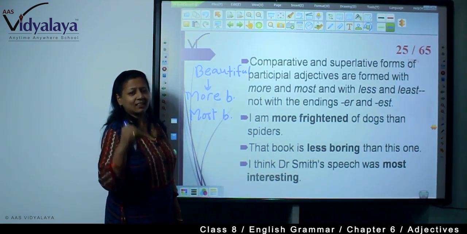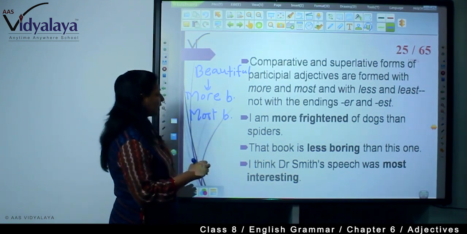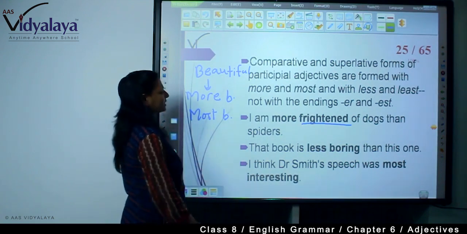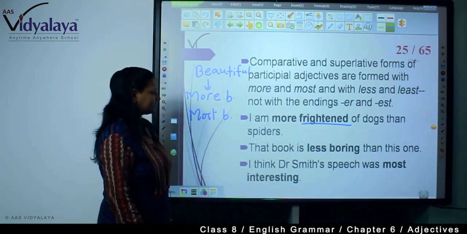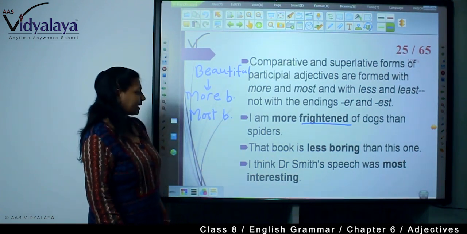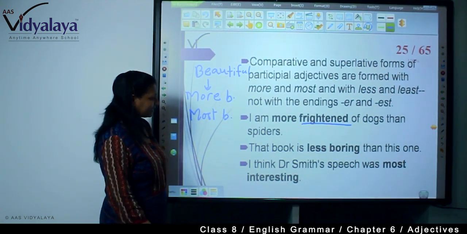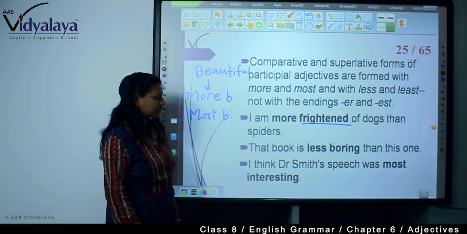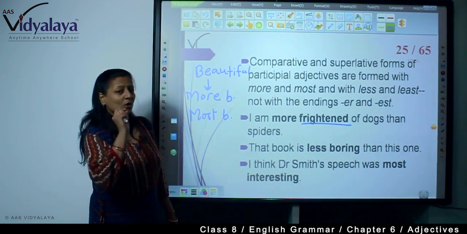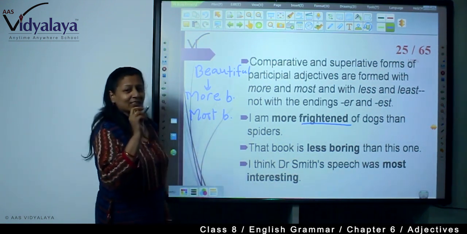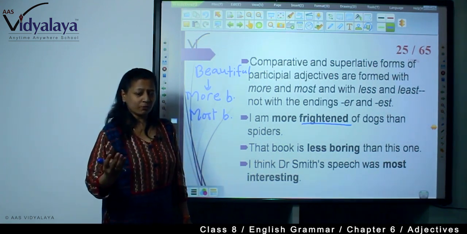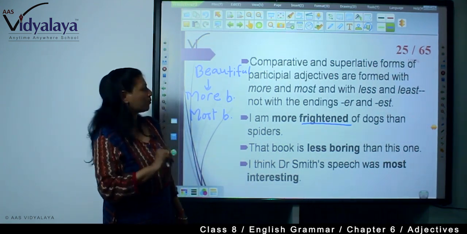Less intelligent, least intelligent. So here the word is frightened. So here you are seeing more frightened. I am more frightened of dogs than spiders. That book is less boring than this one. I think Dr. Smith's speech was most interesting. So here we are not ending with er or est. Here we are showing the comparative and superlative degree with more and most.